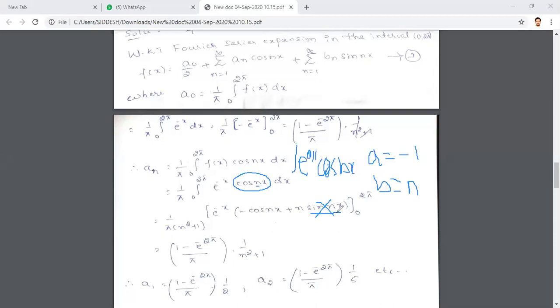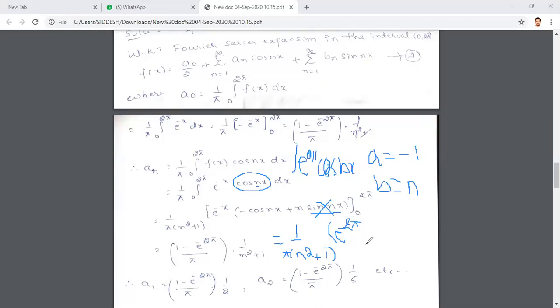So this sin nx term becomes 0 for both the upper and lower limits. Only cos nx we have to apply the upper and lower limits to. The constant 1 by pi into n square plus 1 we write outside. Then the upper limit gives e power minus 2 pi into cos 2 pi, minus the lower limit term with cos 2n pi.